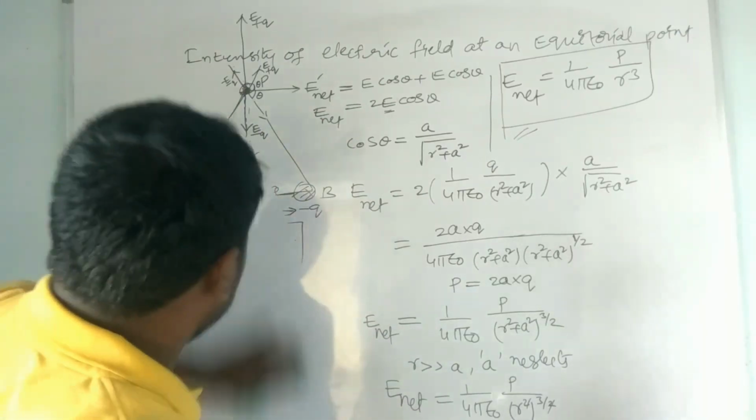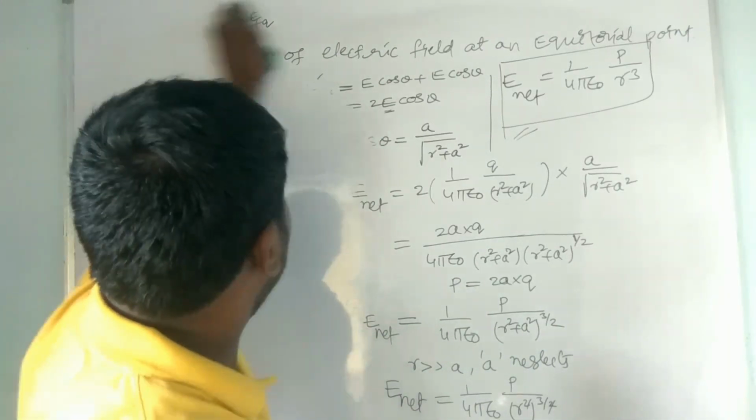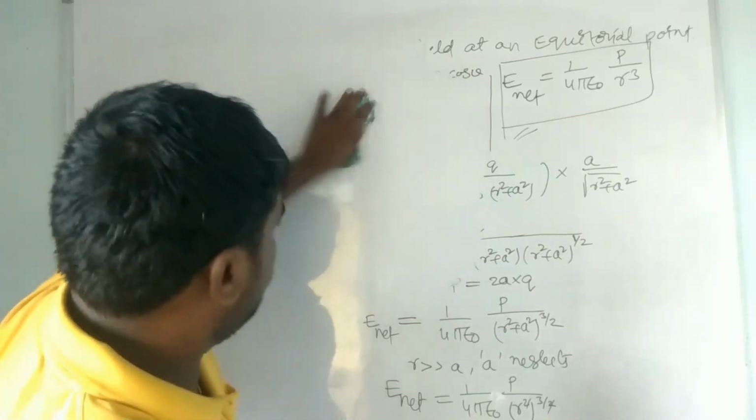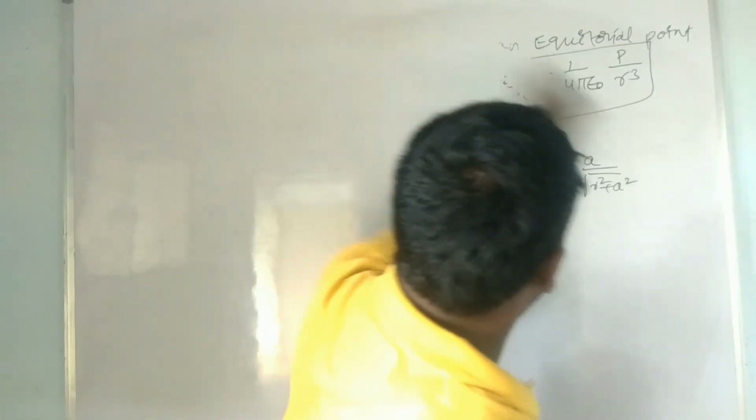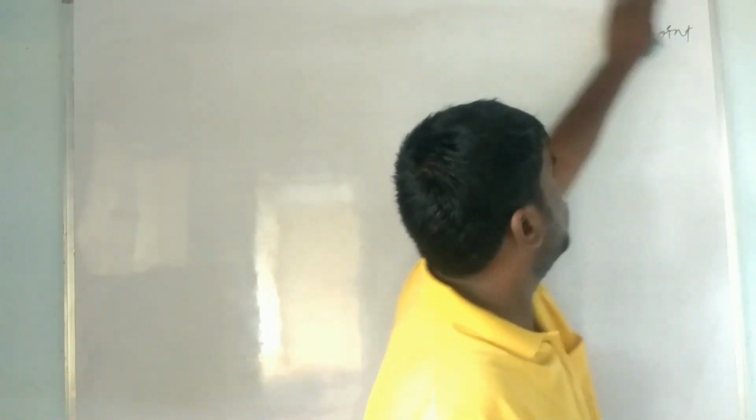And now we have to find some numericals in case of Coulomb's inverse square law. So there is a 2 marks important problem.